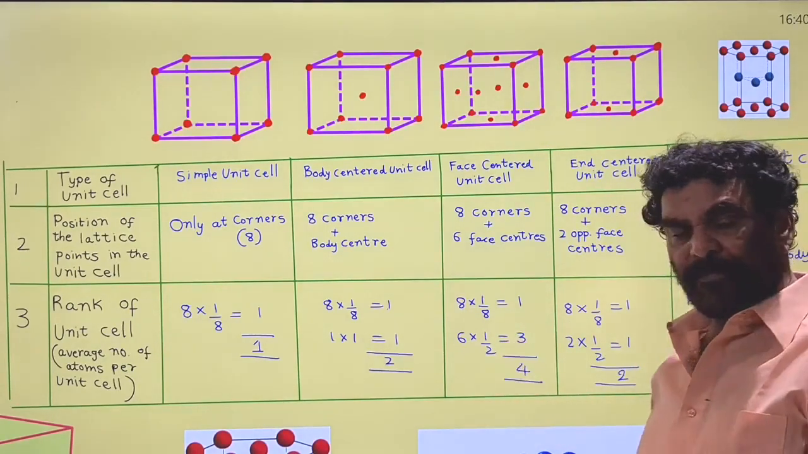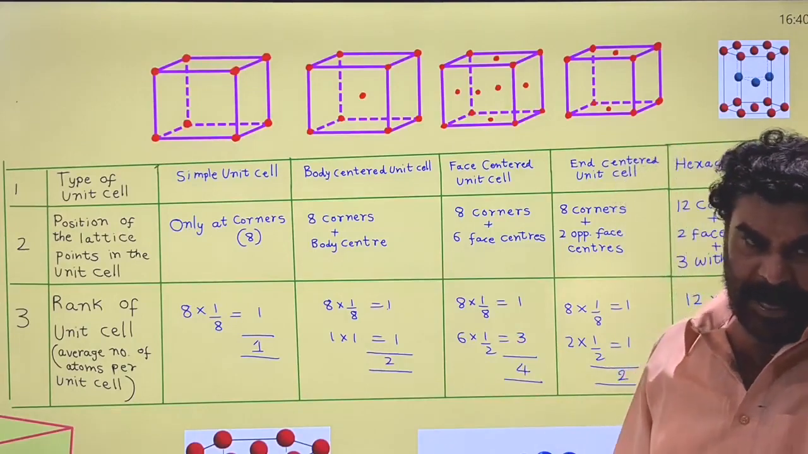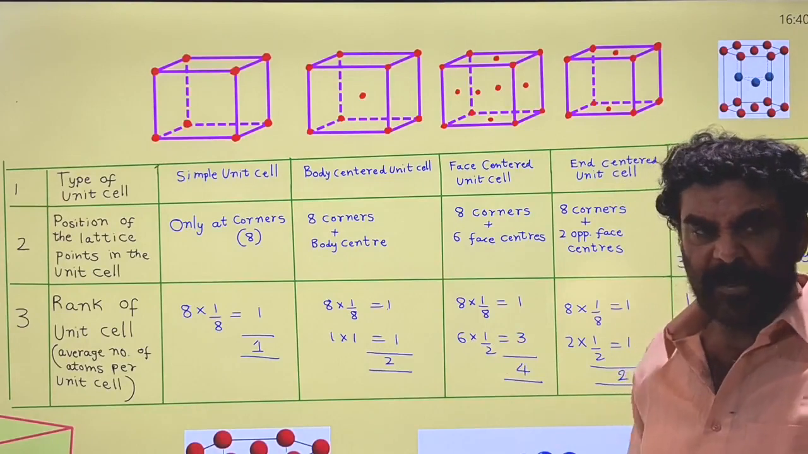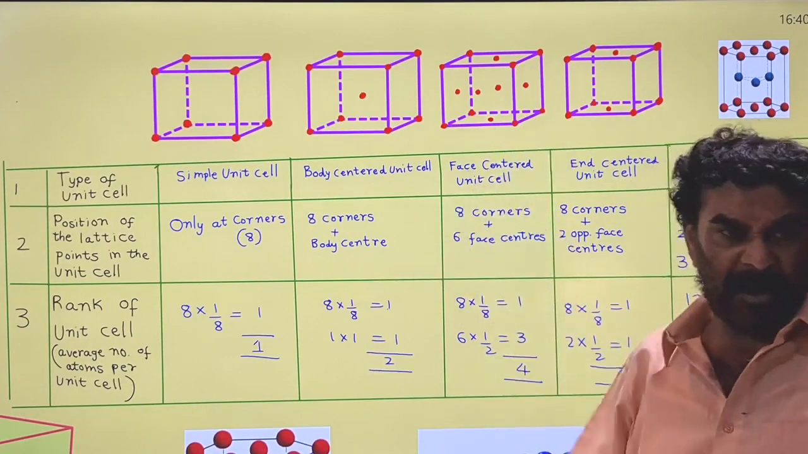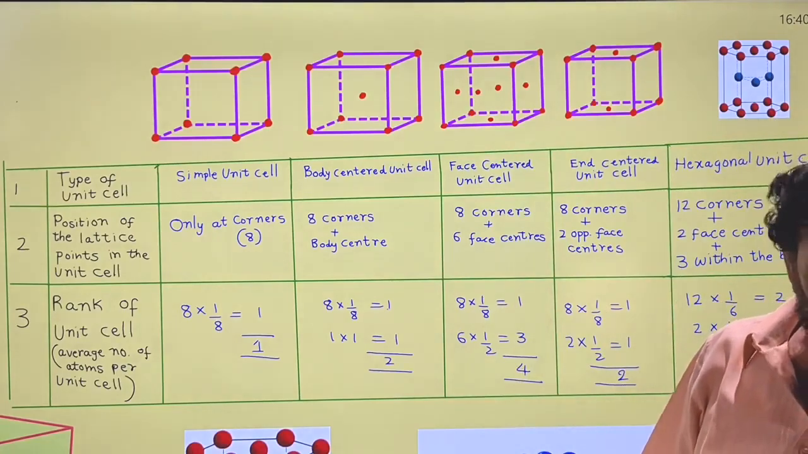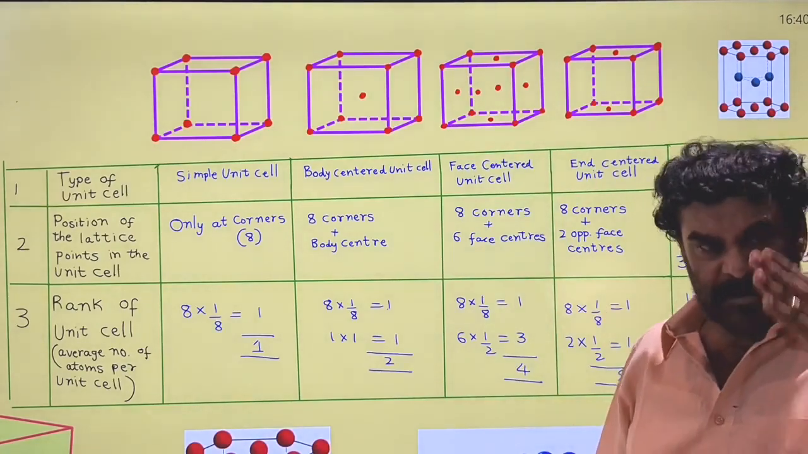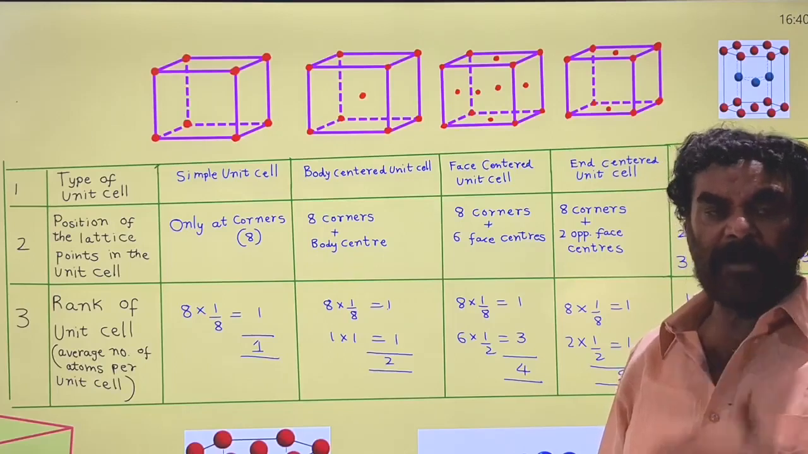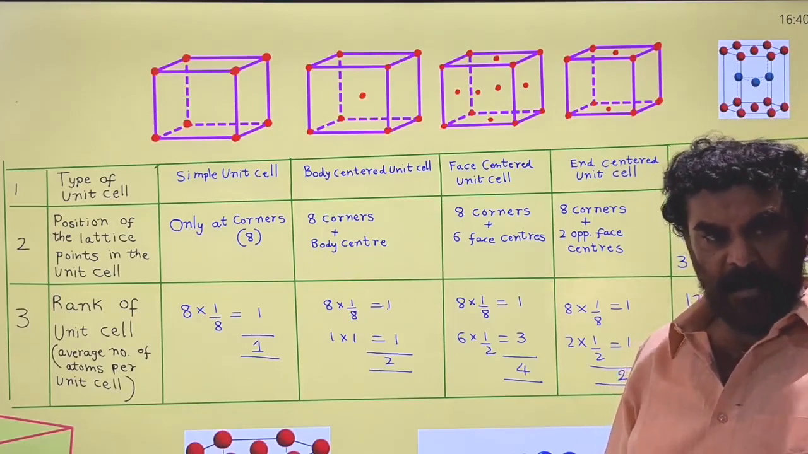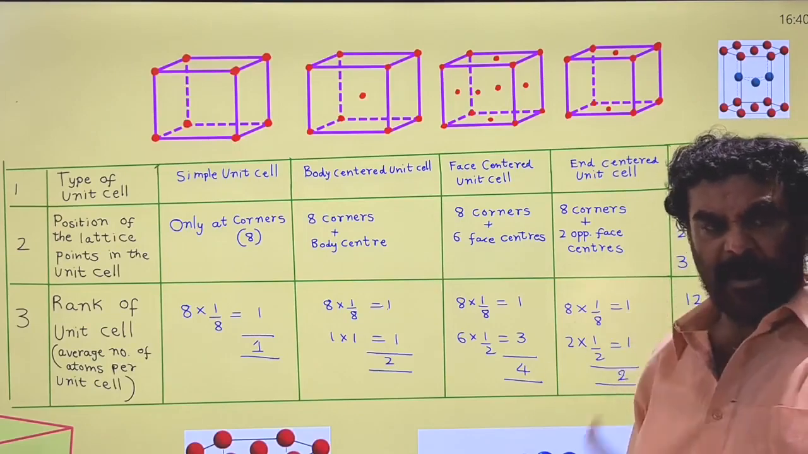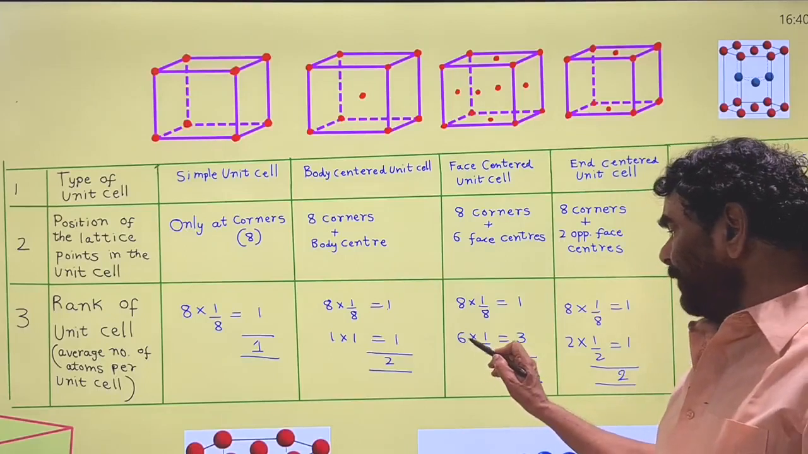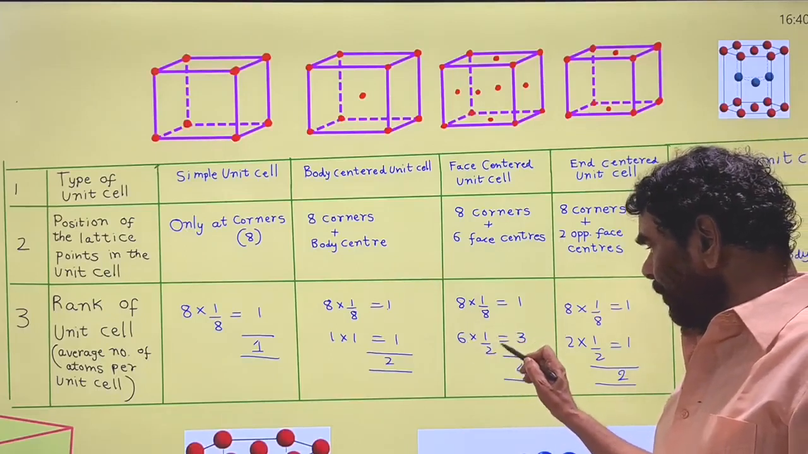And how many are face centered? How many lattice points are present at the face centers? There are 6 faces, so 6 face centers, and atoms are present at the lattice points on the 6 faces. What is their contribution? Each face centered atom is common for two unit cells, so its contribution to the given unit cell is only half.